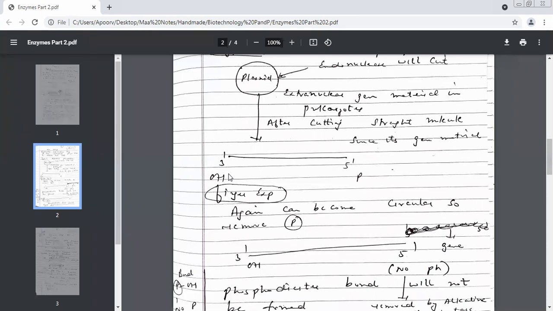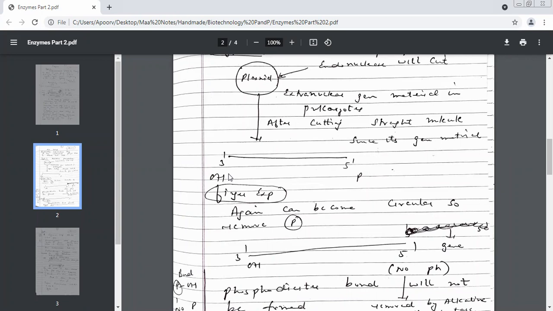So the problem continues. Now, the first question arises: why are we doing this exercise? Why are we opening the plasmid into a linear structure when again and again it is becoming a plasmid? The reason is, I have to introduce my gene of interest. You remember gene of interest? What is gene of interest? The foreign gene which I want. What is gene of interest, children? The gene which we want. That is called gene of interest.